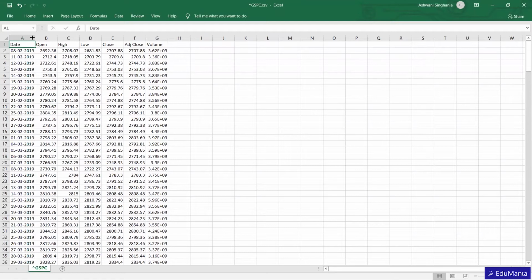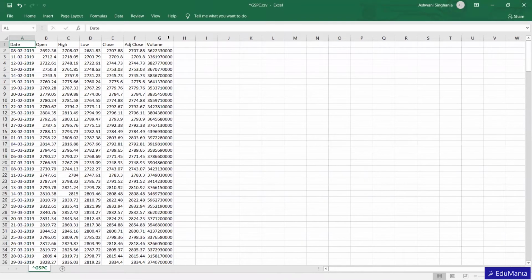This is the latest data from Yahoo Finance, where we have the date, the opening price, the highest price it touched during the day, the lowest price, and then finally the closing price, the adjusted close, and the volume.